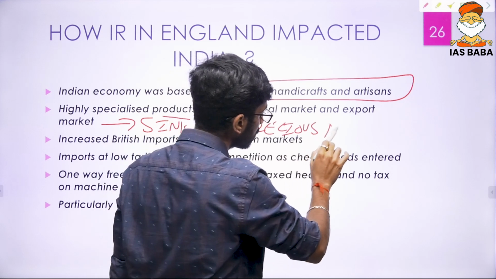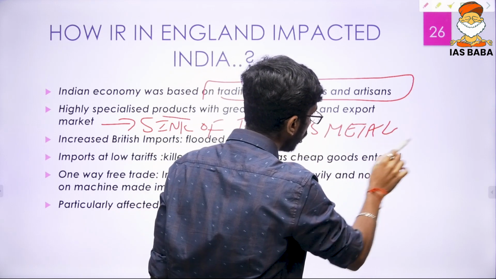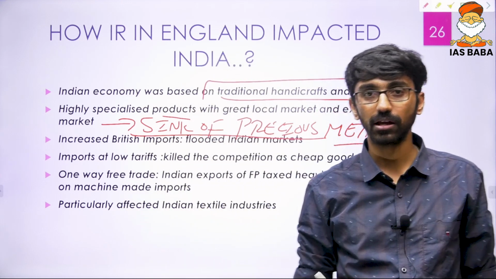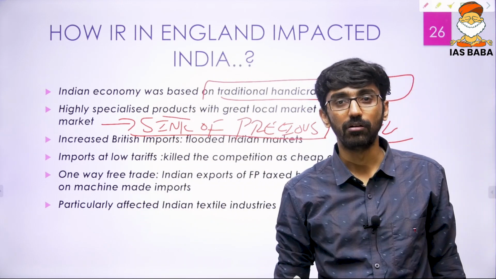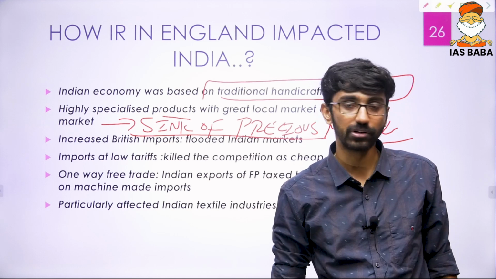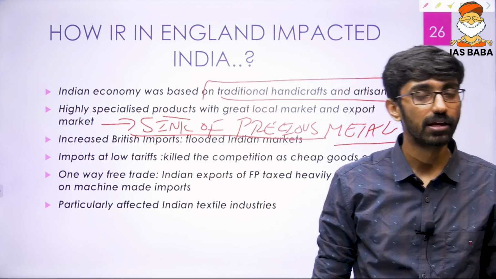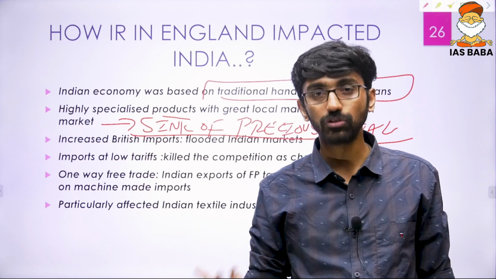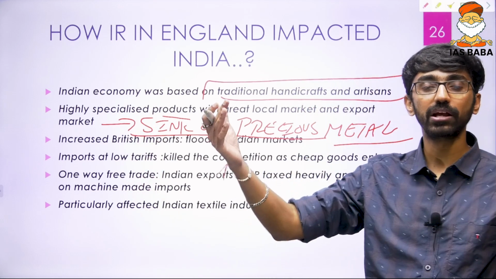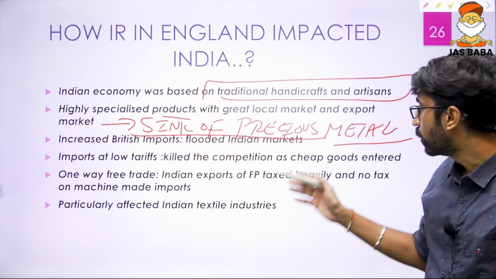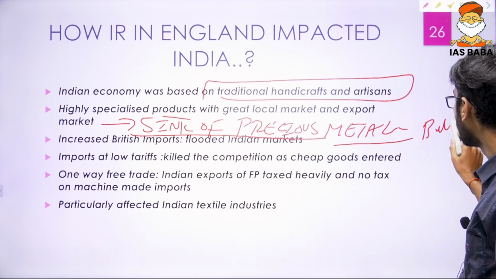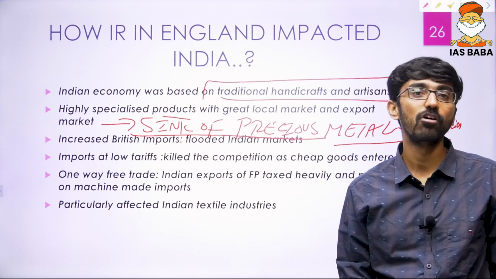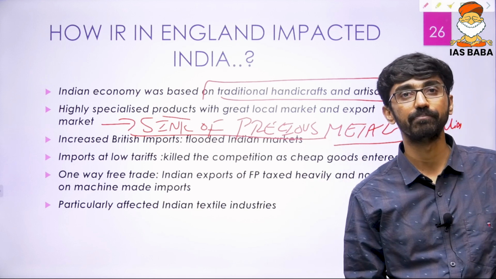Why? Because India was the manufacturing hub of the entire world. India's share in the entire world GDP was around 24 to 25% by the 1700s. India was exporting a lot, there was a lot of city economy, and towns were growing. When India was exporting a lot, India was receiving bullion, that is precious metal, gold and silver. So India was called the sink of precious metal. That is how the Indian economy was.